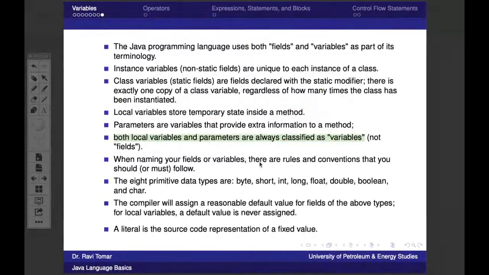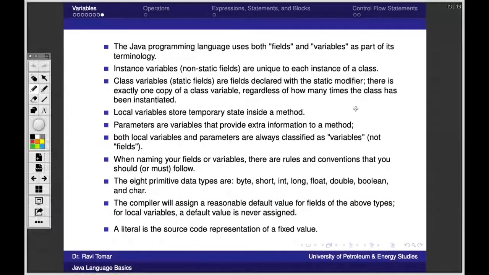When naming your field or variable, the rules that we have discussed should be followed. 8 primitives are available. And again, an important point: the compiler will assign a reasonable default value for fields of the above types. For local variables, a default value is never assigned. So if within your class you have this variable A, it would be assigned some reasonable default value, that is 0, without even assigning.